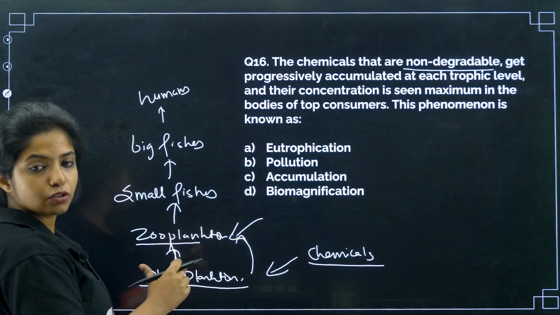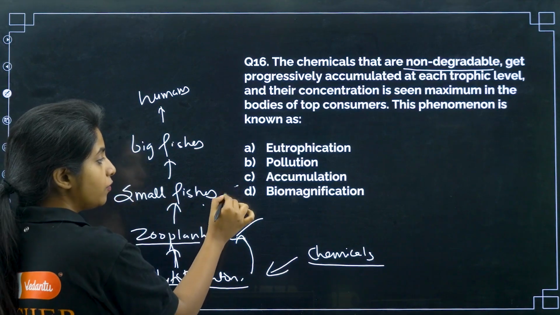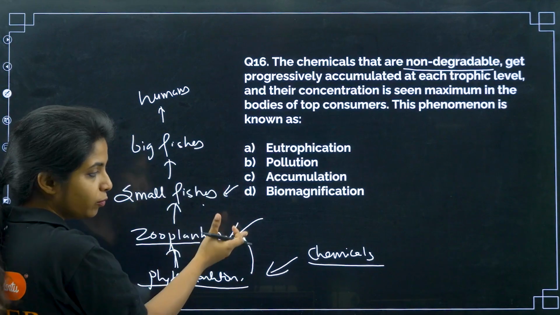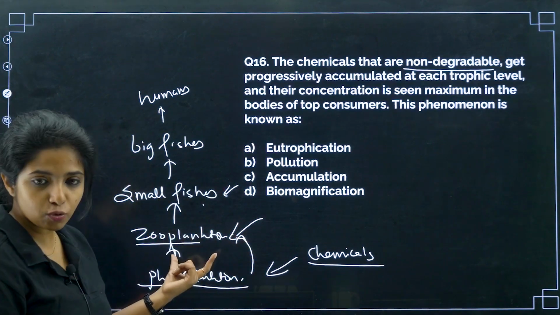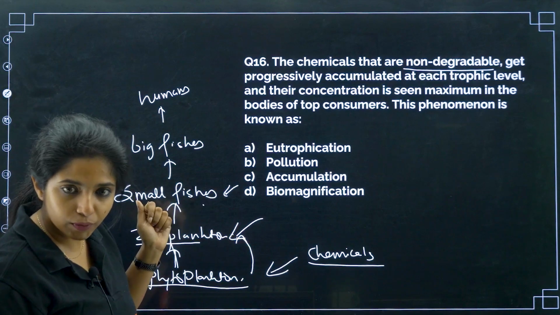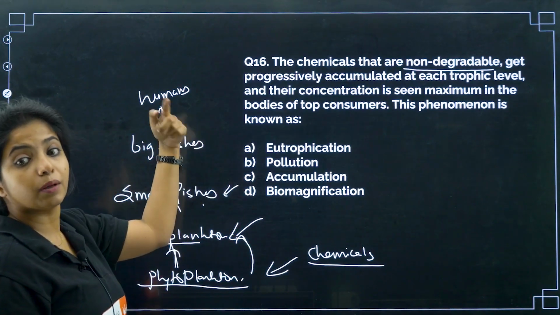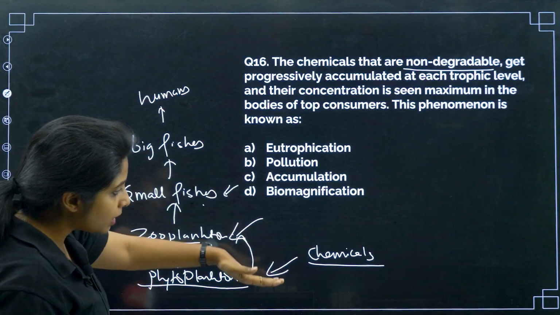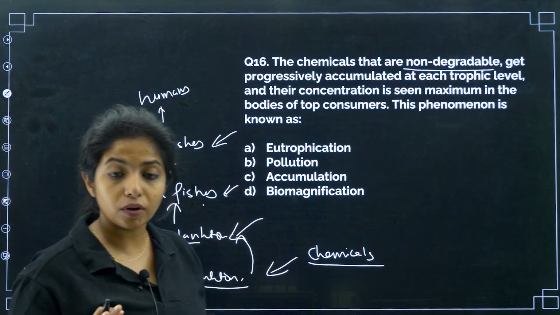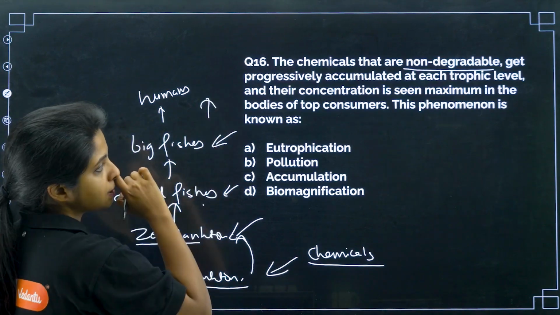Now, so many of these zooplanktons will be eaten by small fishes. So obviously, small fishes will be having more amount in them, way more than this, because it was about one zooplankton, but they are having multiple zooplanktons. Similarly, small fishes will be eaten up by big fishes. Big fishes will be eaten up by human beings. So, if you see, my dear children, the chemical is not getting broken down. If it was getting broken down, it was fine. But it is getting accumulated and it is keeping on increasing.